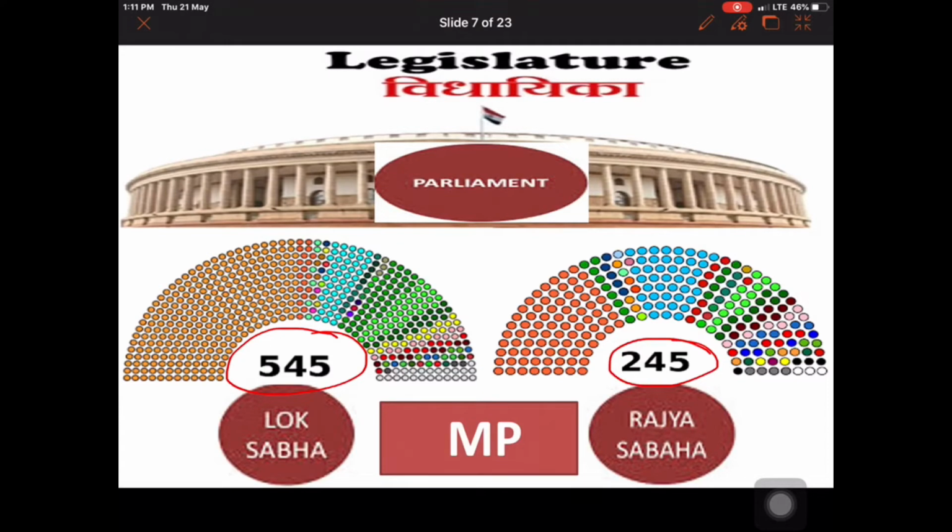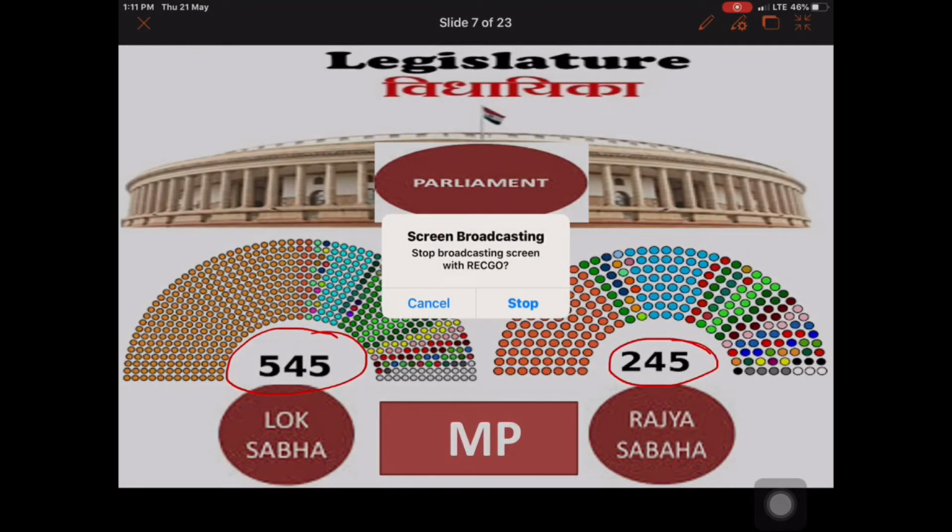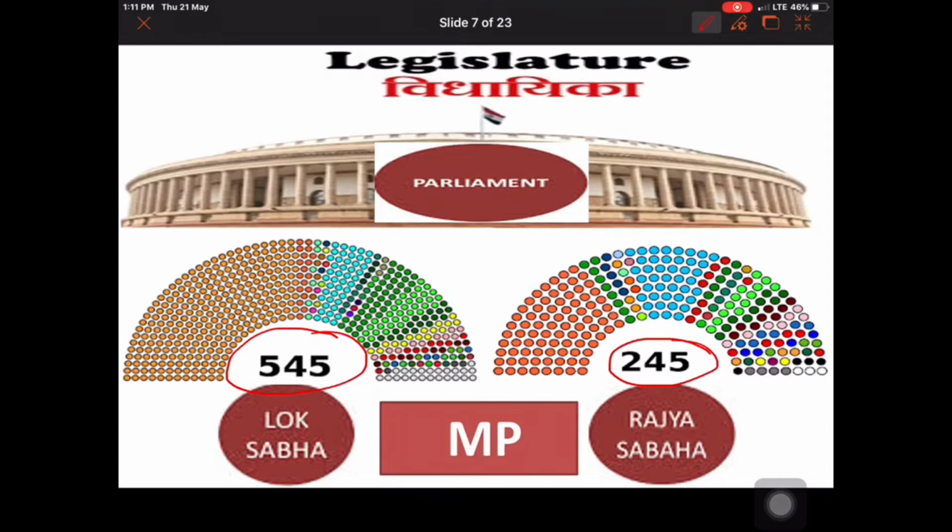These MPs we elect from different constituencies for the Lok Sabha, and on the other hand we choose MPs for the Rajya Sabha by indirect voting. Indirect voting means representatives of the Lok Sabha and of the state legislative assemblies choose their representatives to sit in the Rajya Sabha.